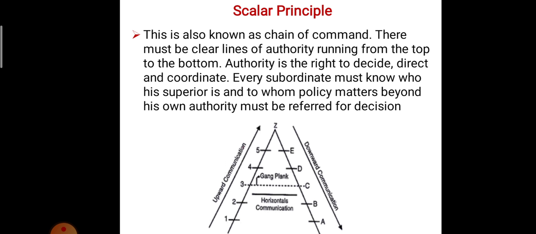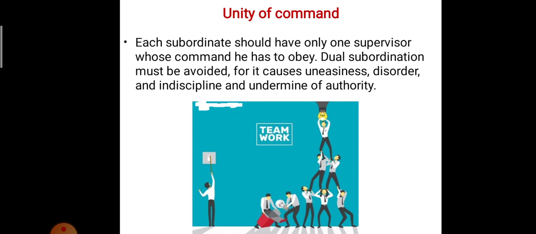Every subordinate must know who their supervisor is and to whom, on policy matters, authority must be referred for decision. The figure shows 1 to 5 as upward communication and E to A as downward communication, like employee to director or director to employee. That is the scalar principle.